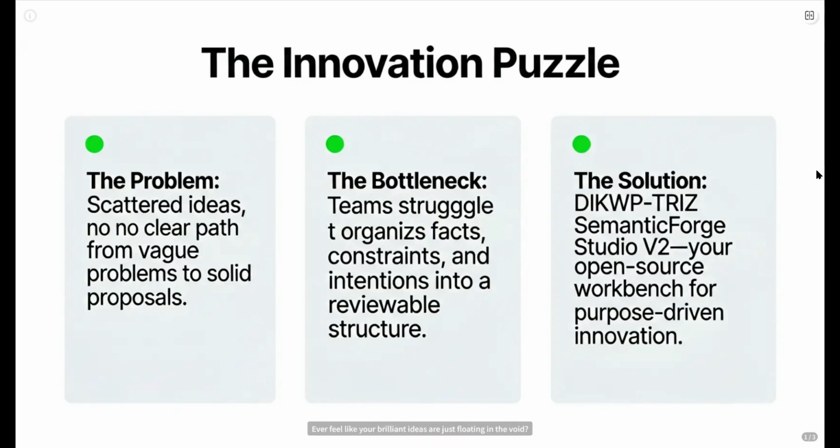Ever feel like your brilliant ideas are just floating in the void? You have a problem, you have some thoughts, but how do you get from that fuzzy feeling to a concrete plan anyone can actually review and build upon? That is the gap we are filling.